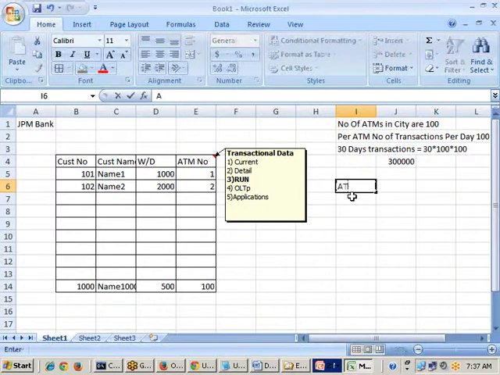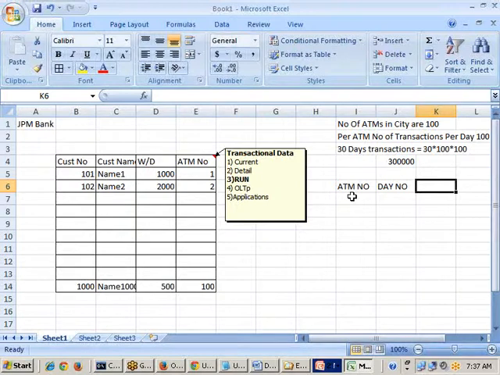But at the end of the day, what I want is the ATM number, the day number, and the average withdrawal amount. These are the 3 columns I am expecting. Could you please provide it in this fashion? Then, yes sir, we can provide that.